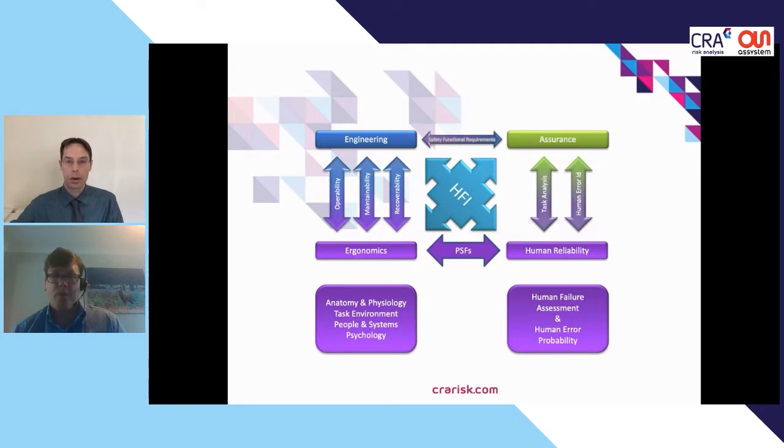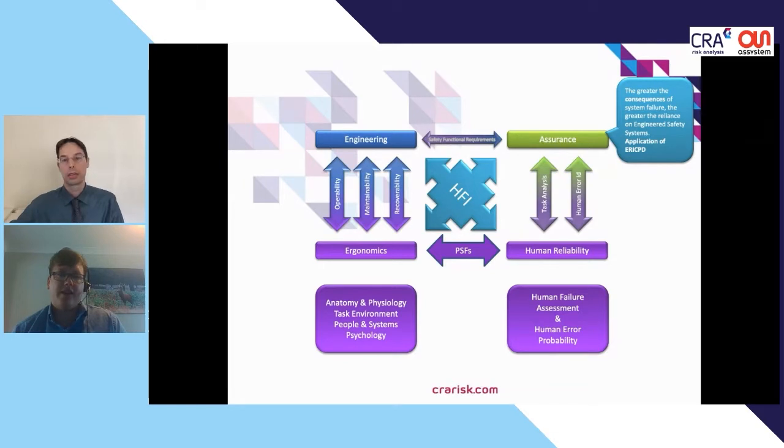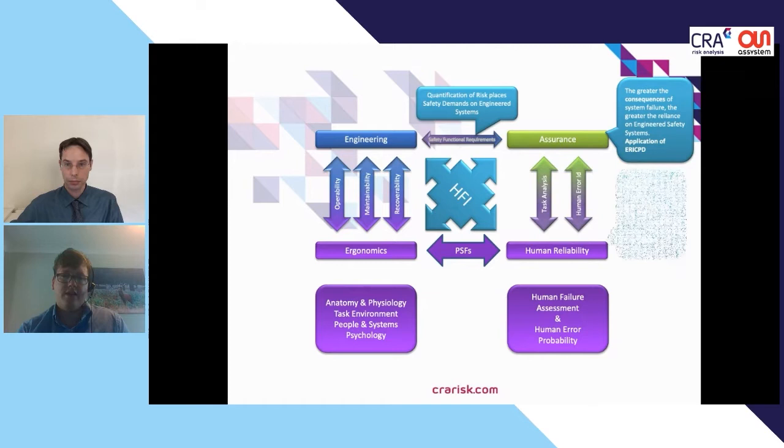So let's look at what happens when we start assessing a hazardous system. Well, in simple terms, the greater the hazard, the more protection needs to be put in place. So this is basic risk assessment 101. And as part of that risk assessment and mitigation process, the assurance function would place safety requirements on the engineered systems.